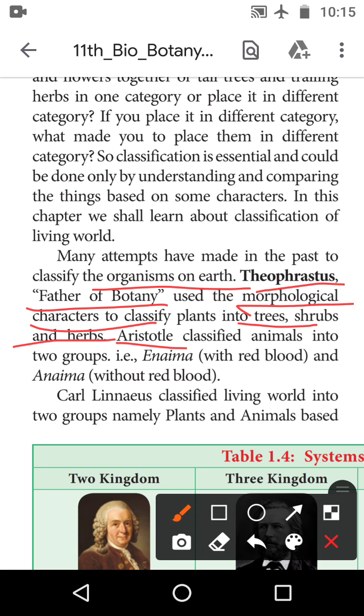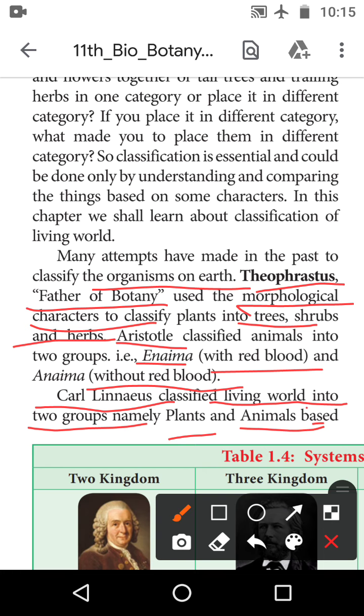Aristotle, the scientist whose name you already know, classified animals into two groups. The first one is Enaima, with red blood, and Anaima, without red blood. So he classified them as with red blood cells and without red blood cells. Then Carolus Linnaeus, a very famous scientist, the father of binomial nomenclature, classified the living world into two groups, namely plants and animals, based on